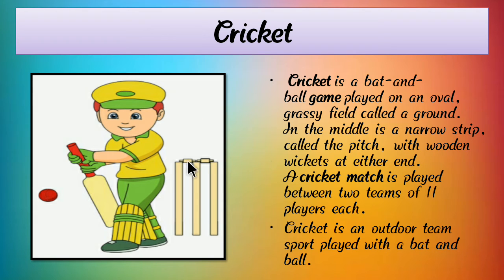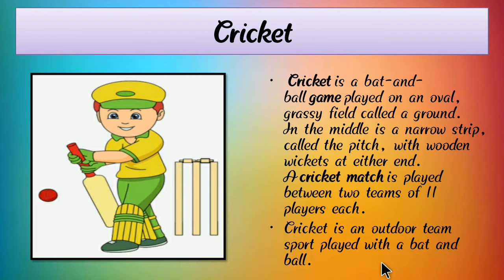Cricket is an outdoor game, and we play it with two teams of 11 members, using a ball and bat.